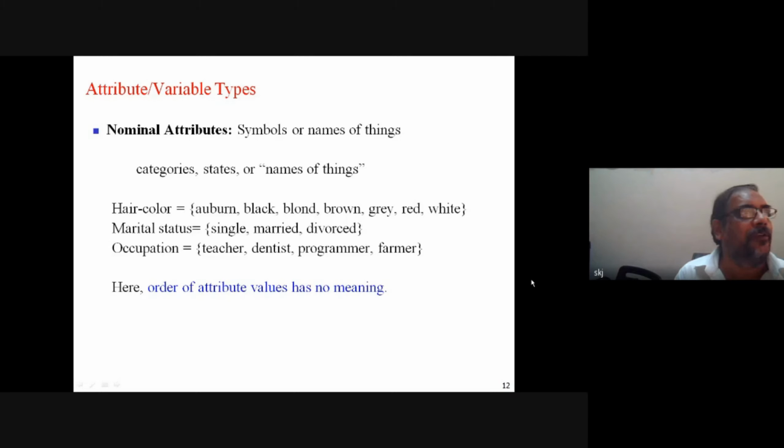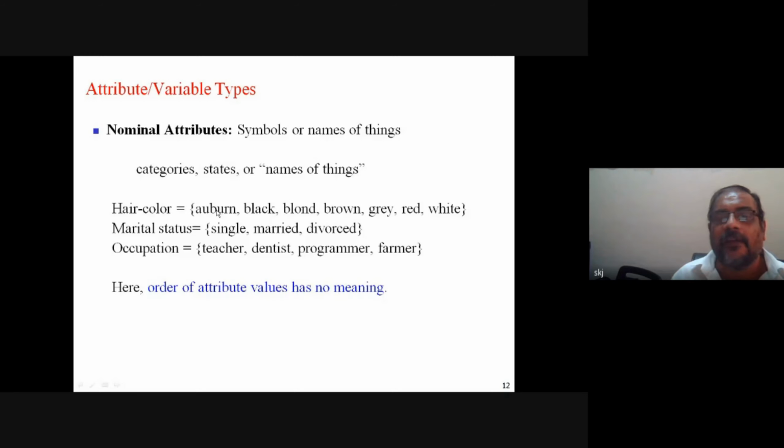If I say it is nominal, that means I am using a few words to describe its feature, and the words are simply like black, blonde, brown, gray, red, white. They are names of color. Okay, they are simply names of the color. And here I am saying they are the different kinds of color of the hair. So basically they are just simply names.